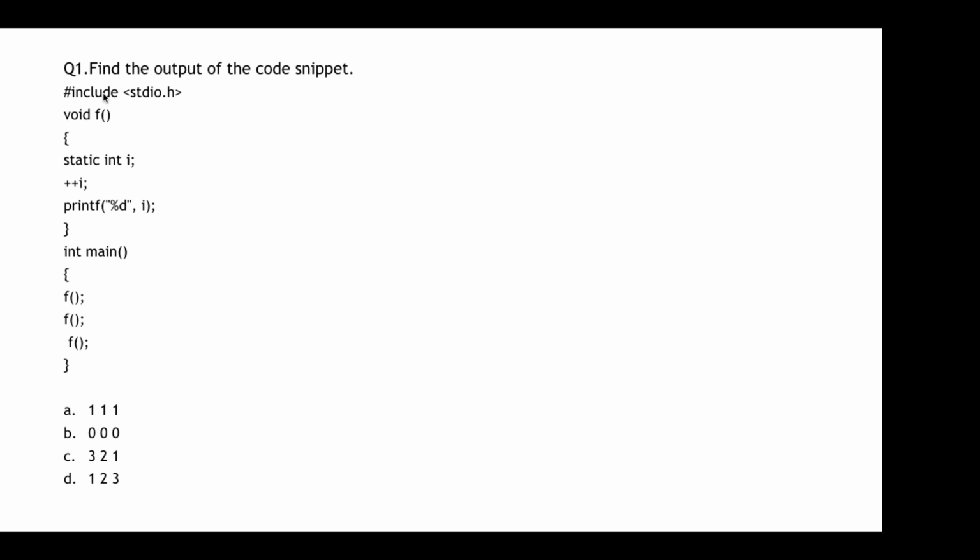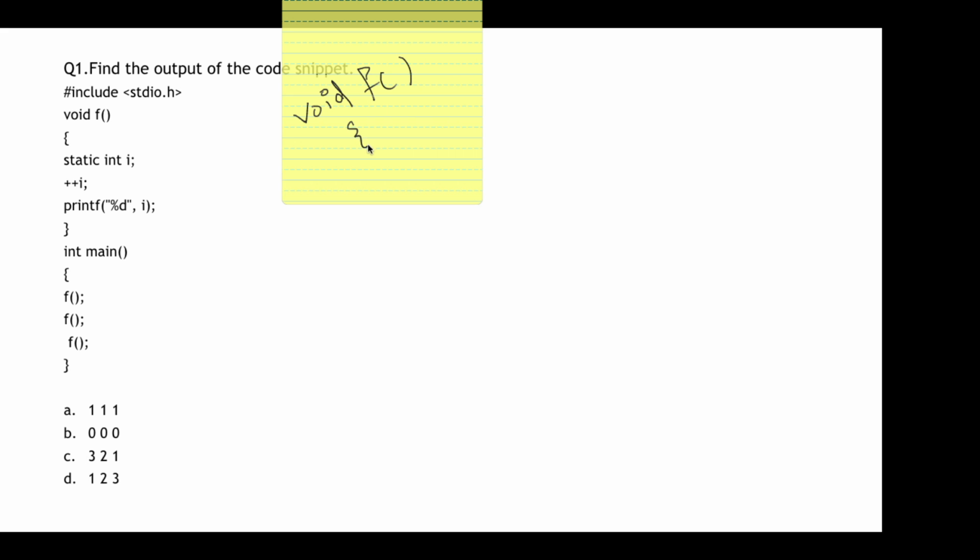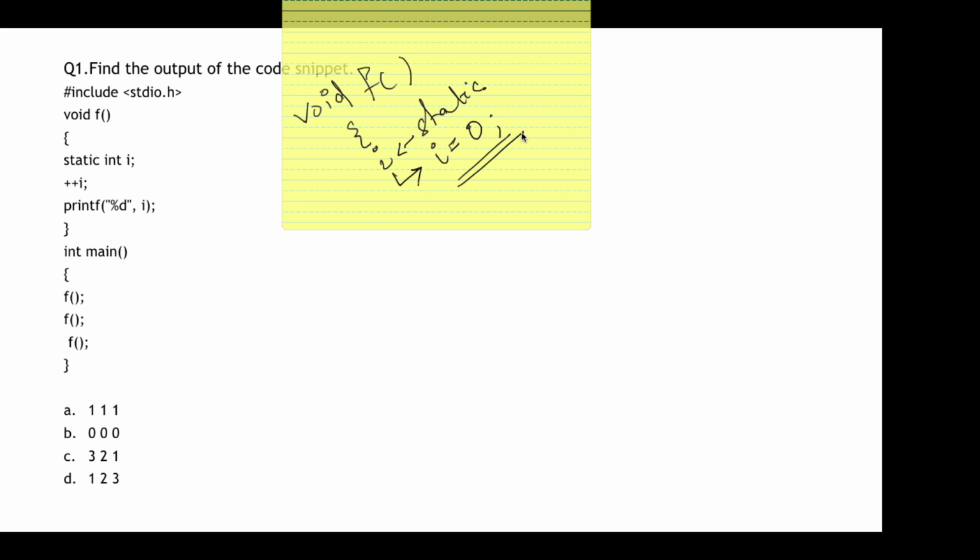So this is the first question which says find the output of the code snippet, okay? This is a C code. There is a function, void f, right? Now it has declared an integer I, which is static in nature, and it is just declared. There is no initialization done. So the value of I shall be initialized to 0, because an integer's default value is 0.